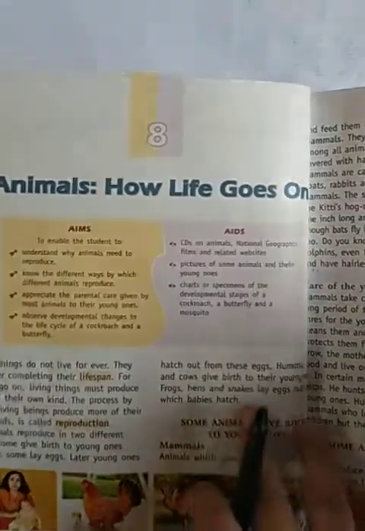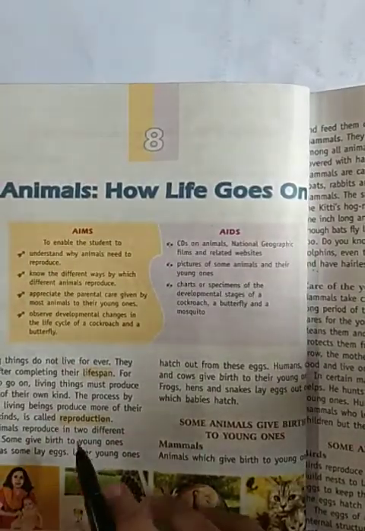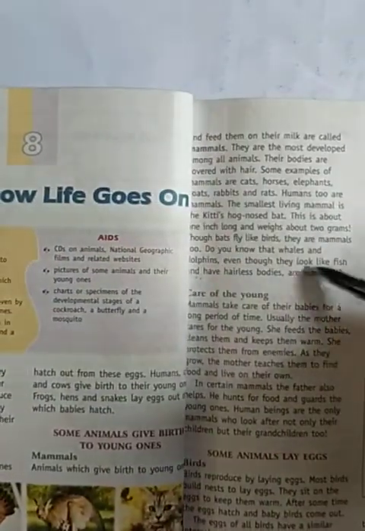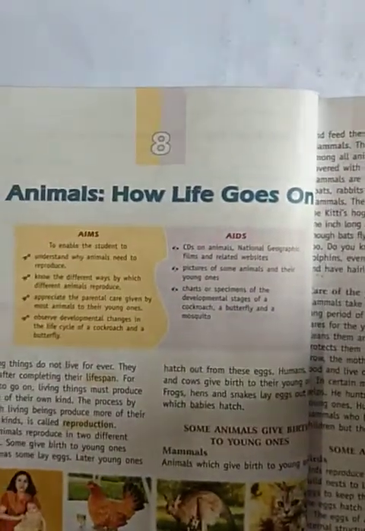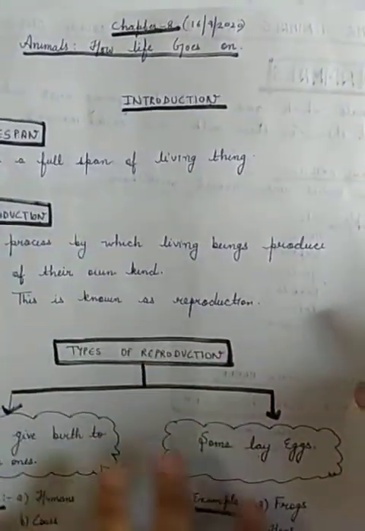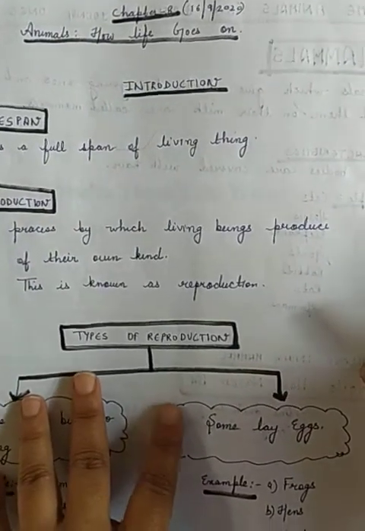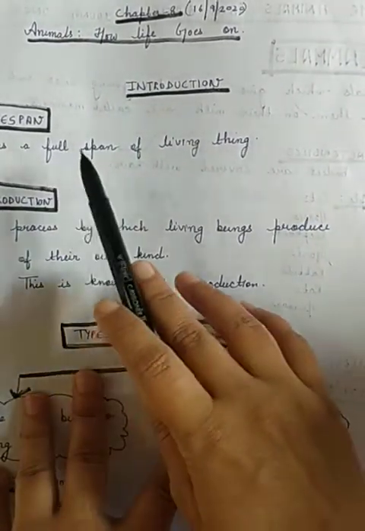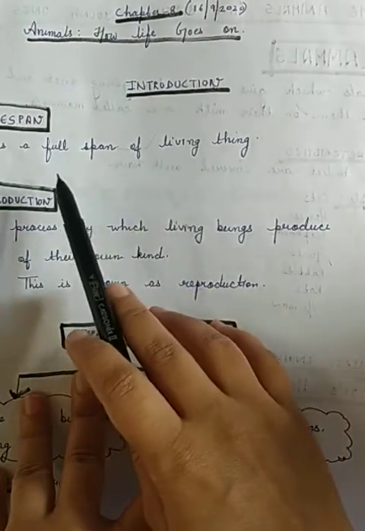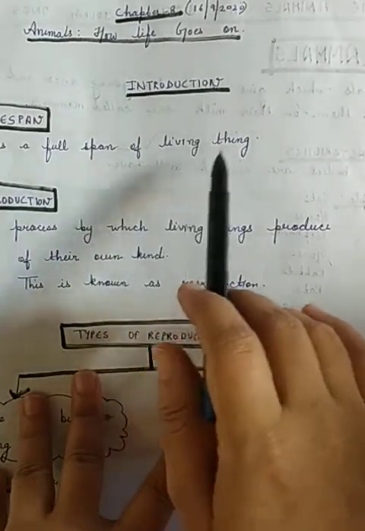All the topics that we will cover today are given on page number 68, and these two topics we will discuss today. You can read this from the book, and we will do it in the form of notes. So first of all, see here, what is lifespan? Lifespan is the full span of a living thing, or you can say the full duration of a living thing.